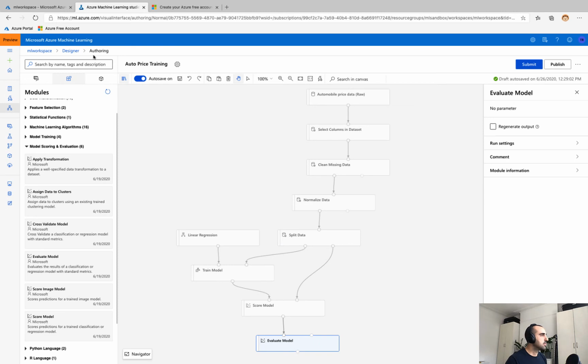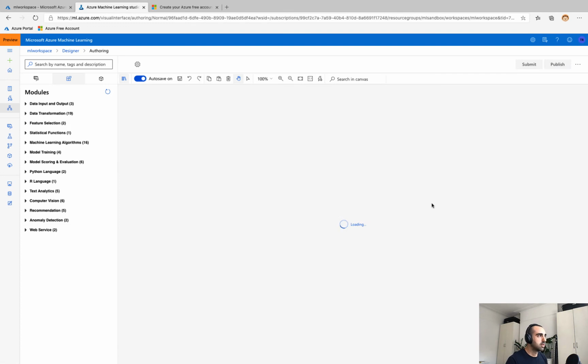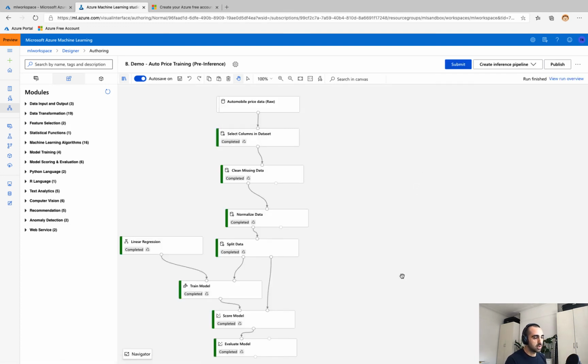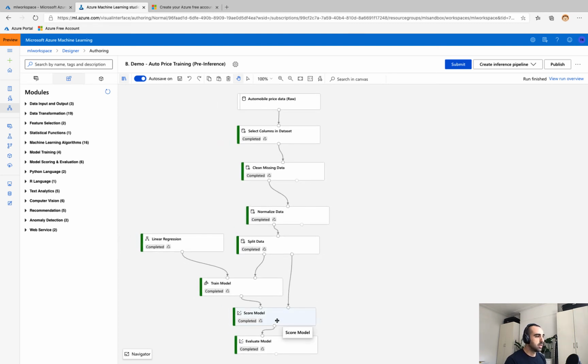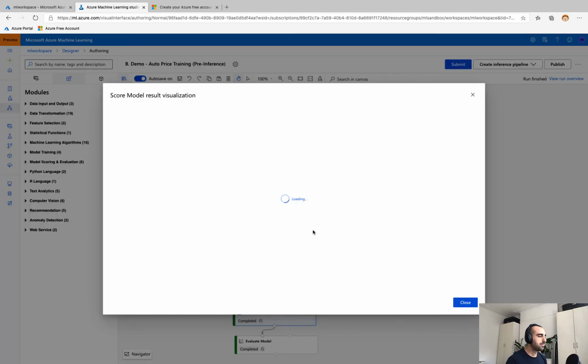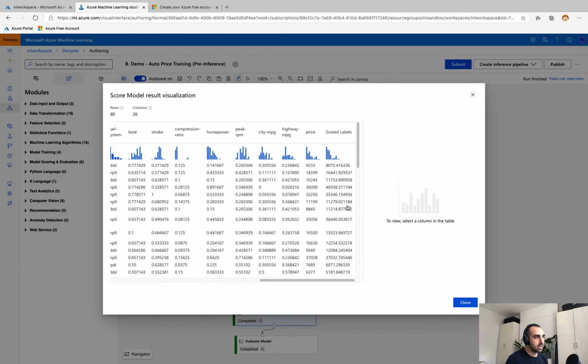Now I've already pre-run this to save us some time. So if we head back and check out this pipeline, we see the exact same set of modules, and it's already cached the results because I've pre-run this. Now if I right click on score model, I can visualize the scored data set. I'll see that 30% of data that we left over. So here we've got a Subaru, fuel type gas, with a whole bunch of different characteristics. And if we scroll all the way to the right, we can see the actual price of $9,233 and the scored label, so the predicted price of $8,075 based on this particular model.